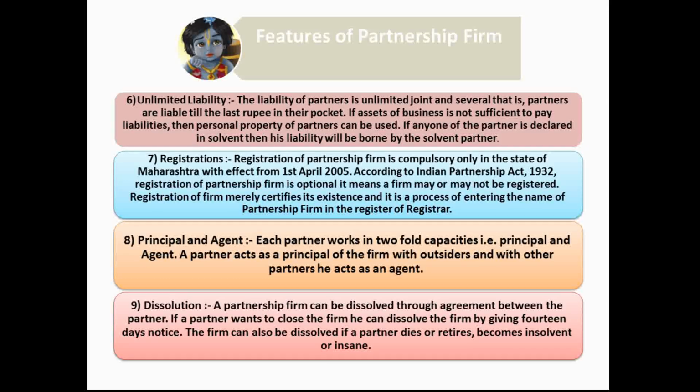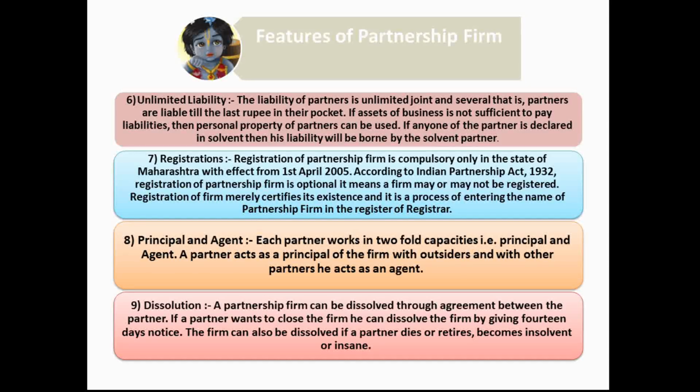And the several: in case one partner has sold his business property as well as his personal property, and still he has to make the payment of the debt but does not have the amount to make the payment, that partner is declared the insolvent partner. The liabilities of the insolvent partner are to be paid by the solvent partners depending upon the profit sharing ratio or the ratio which is specified in the partnership deed.